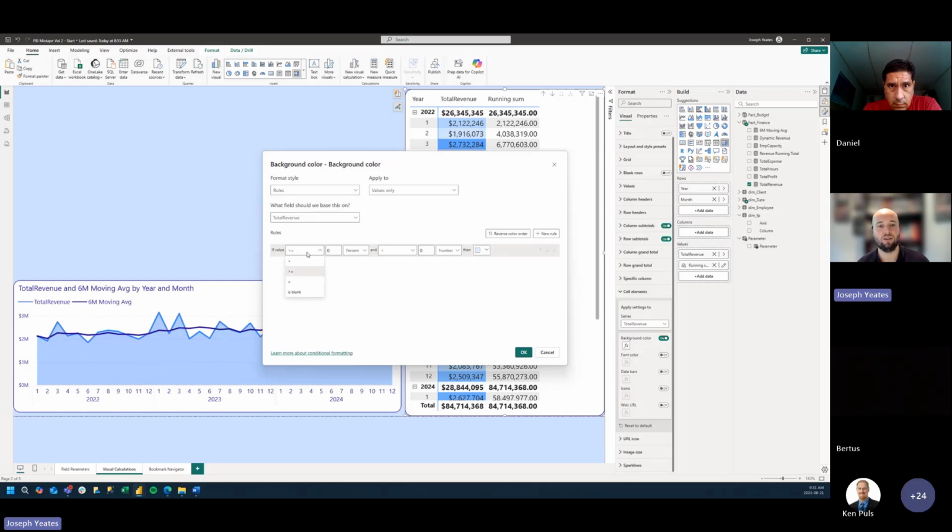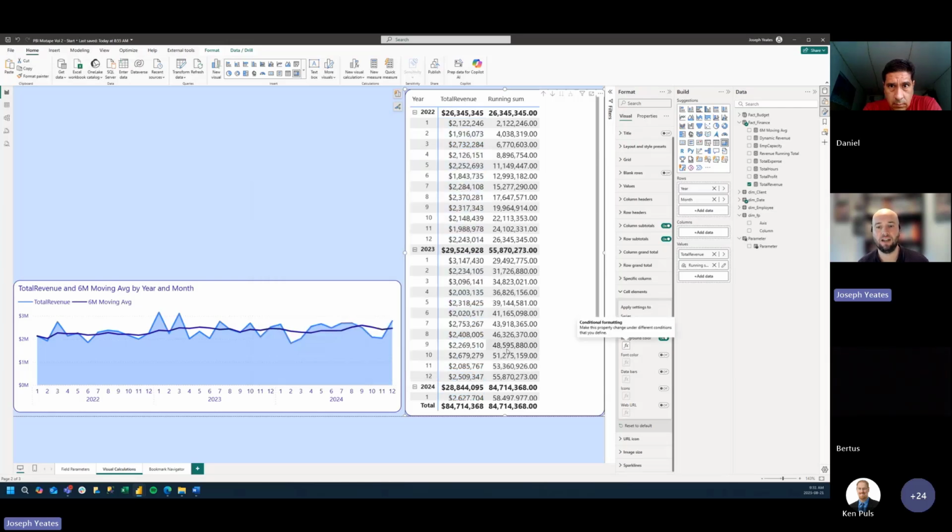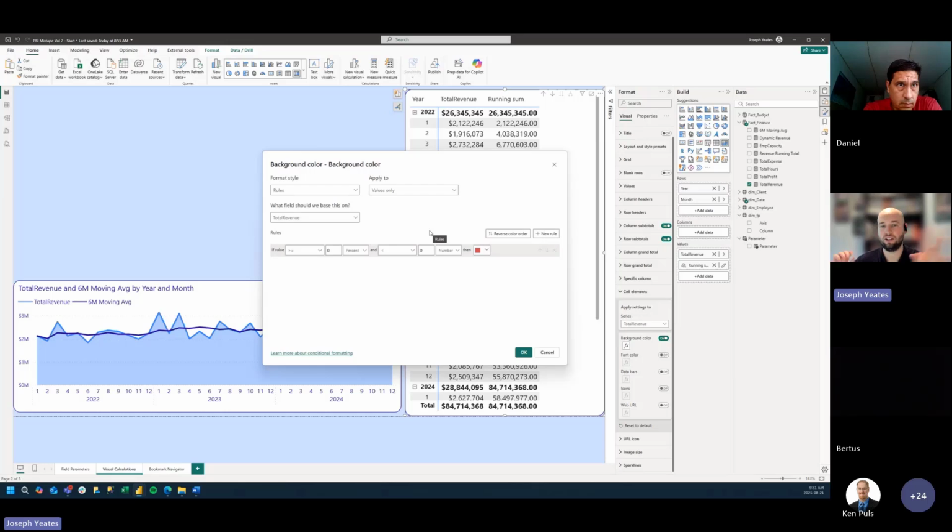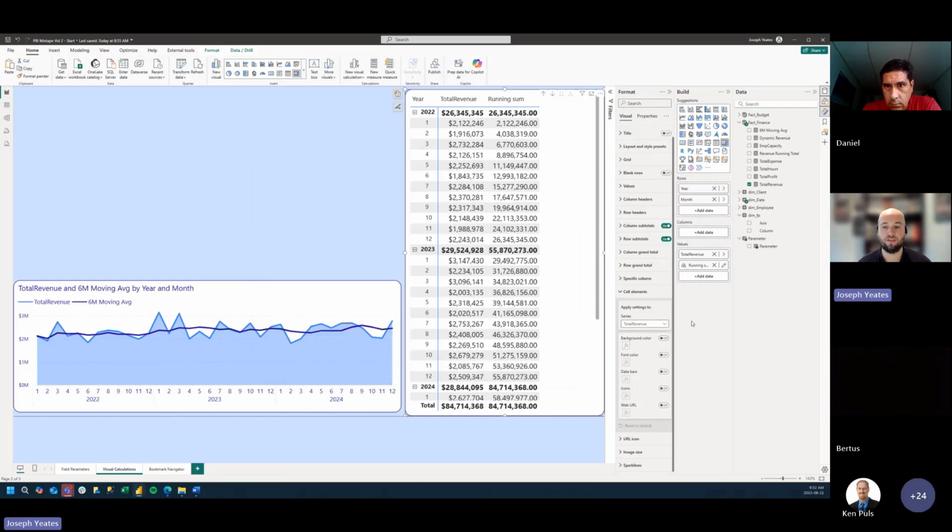So we can say, if this is equal to the lowest number, then apply red, and we see that this value gets highlighted. Or we can say if it's between certain values, whatever, we can define rules in here. But we can also use a field value. And if we have a more complicated type of logic that we want to use for our conditional formatting, we often do this within a DAX measure. We can pick what DAX measure we want to use from this area here. So let's turn off this formatting for now, and let's have a look at what a typical DAX measure could be.